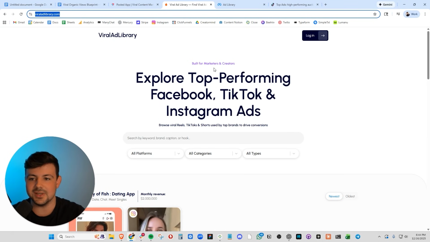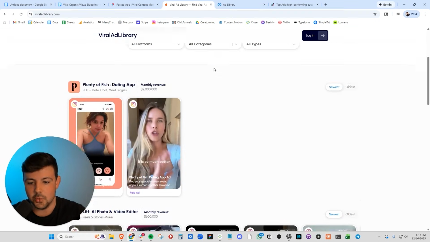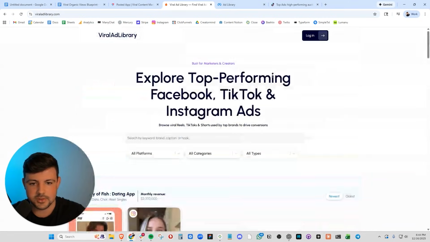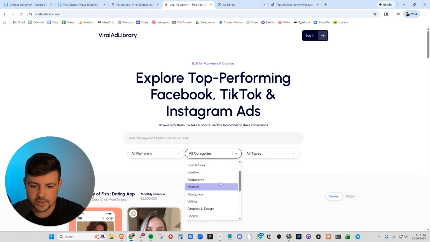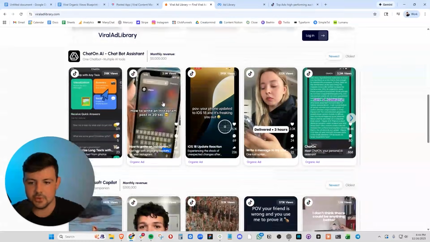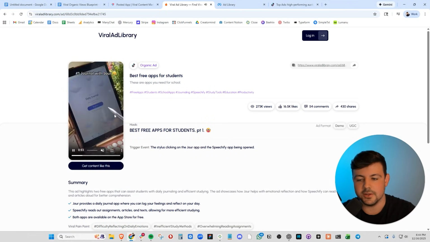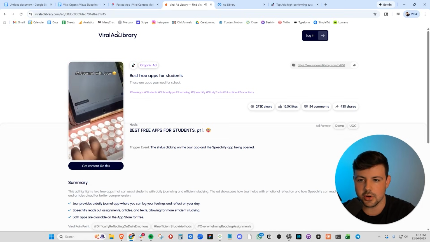One tool that you can use is Viral Ad Library. Here, you will find a library of the most viral organic content for any app. You can type them in, you can filter by categories, we can go to productivity, and we can see the most viral productivity apps here, all of their viral content, and you can see a breakdown. Use this as another resource for your market research.